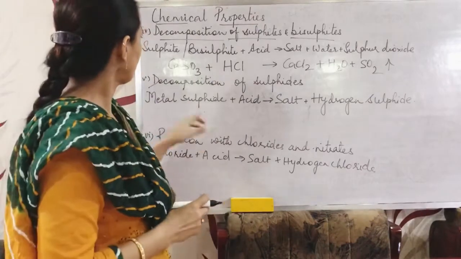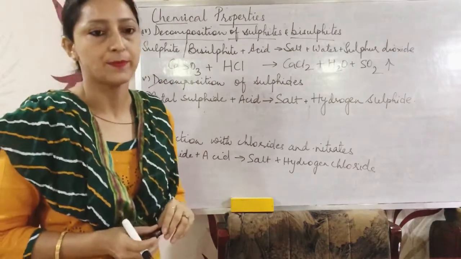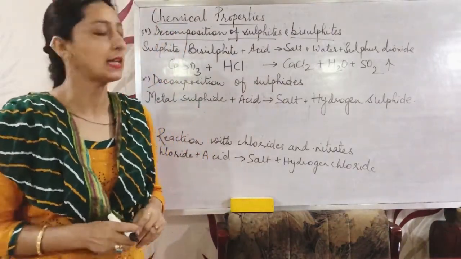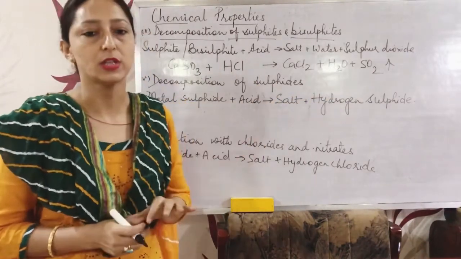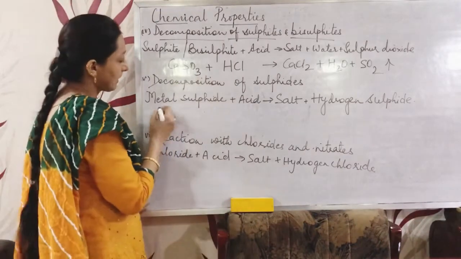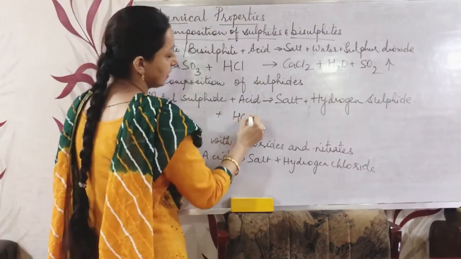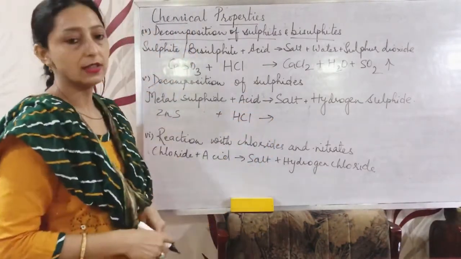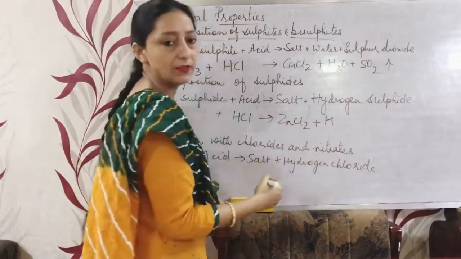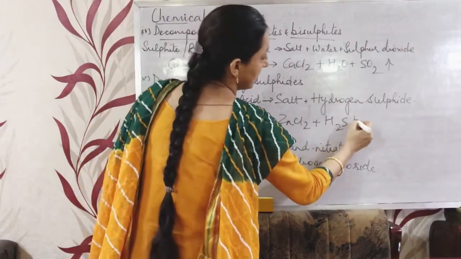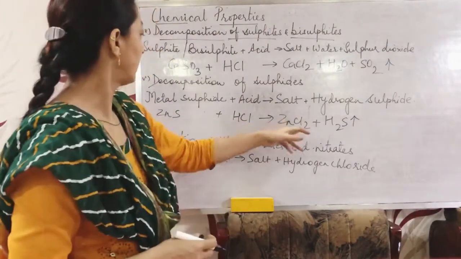Now the fifth point is decomposition of sulfides. Here when a metal sulfide reacts with acid, it will form salt and hydrogen sulfide. Take any metal sulfide, zinc sulfide, ZnS. When it reacts with HCl, it will form the salt zinc chloride, ZnCl2, along with hydrogen sulfide, that is H2S. H2S gas smells like rotten eggs. So this is formed.